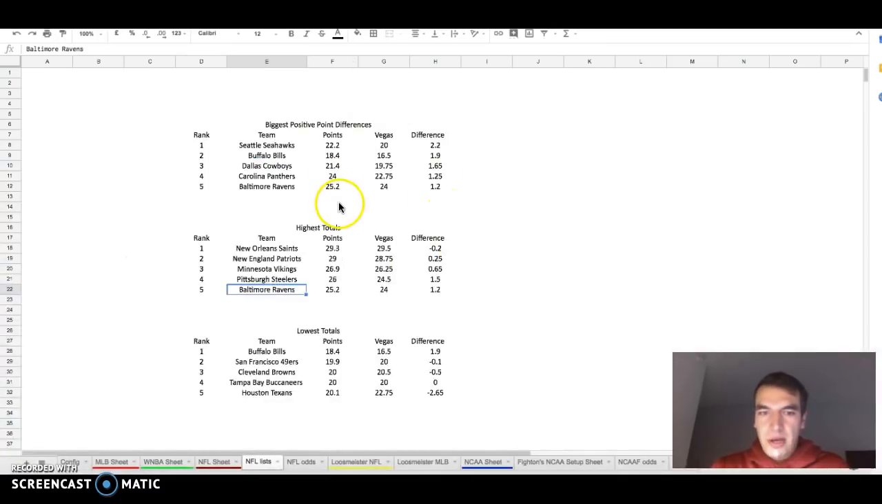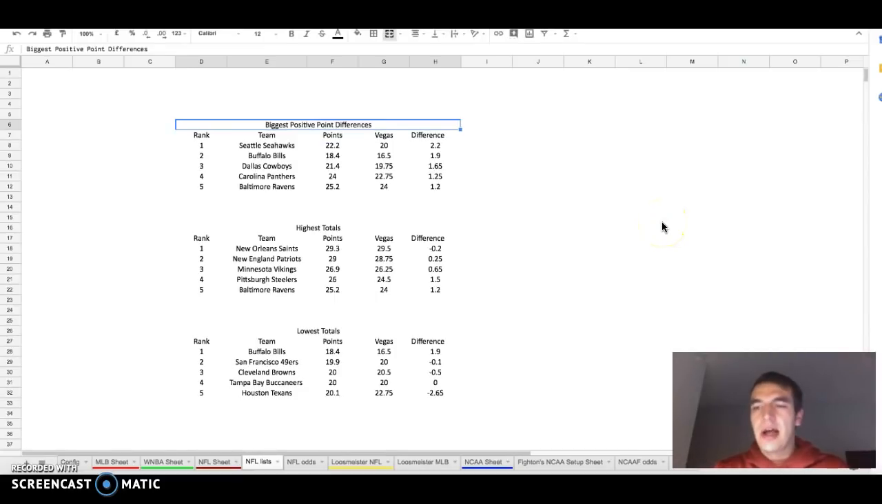So let's go back to the model. So like we said, these 4 teams are chalk. We all know who to play. I talked through Baltimore. Now let's go through the biggest positive point differences, because these are the places the model sees as scoring higher than where Vegas is. And it's Baltimore again. No shock there. They think Baltimore is a great play.